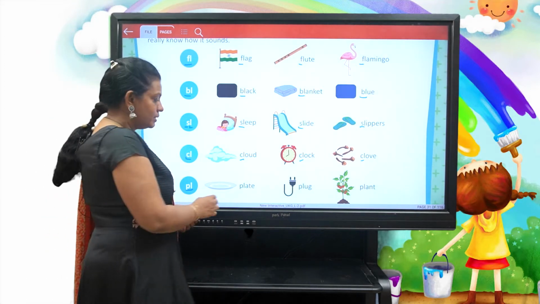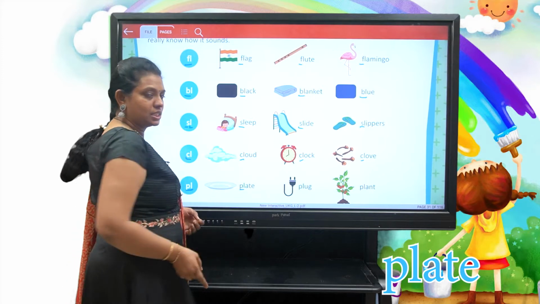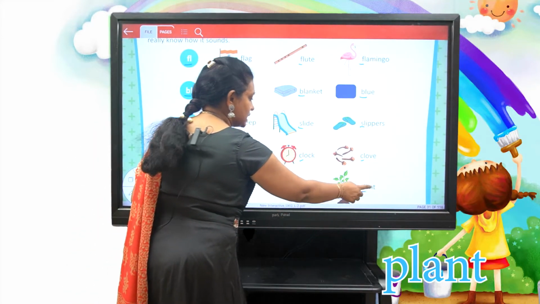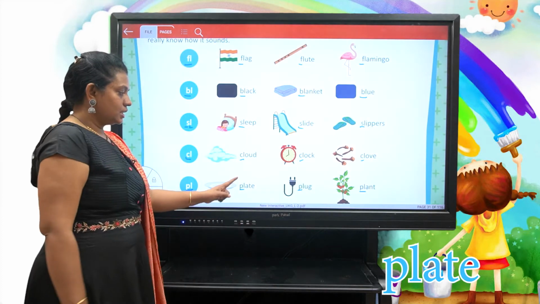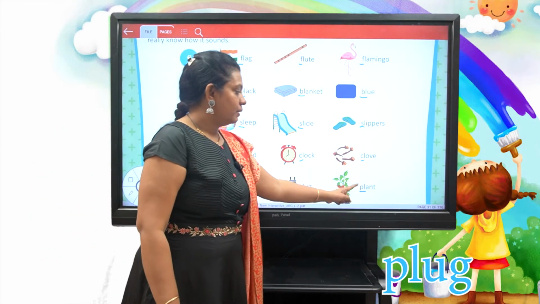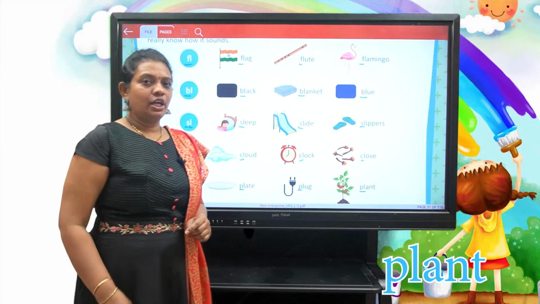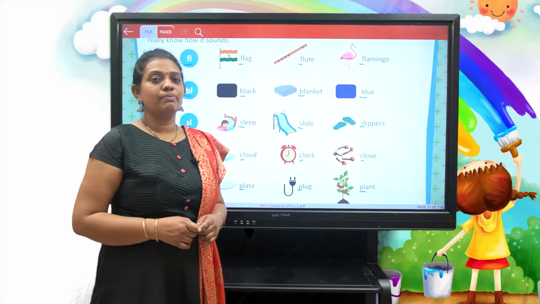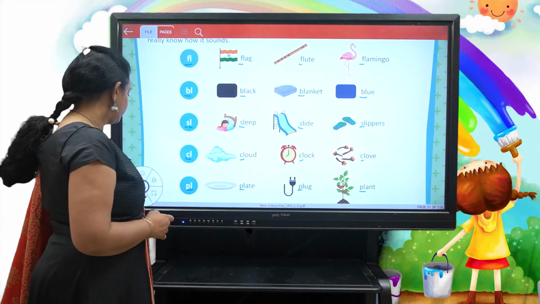Now what are the examples? Plate, plug, plant. And now let us see a few more examples for these consonant blending sounds.